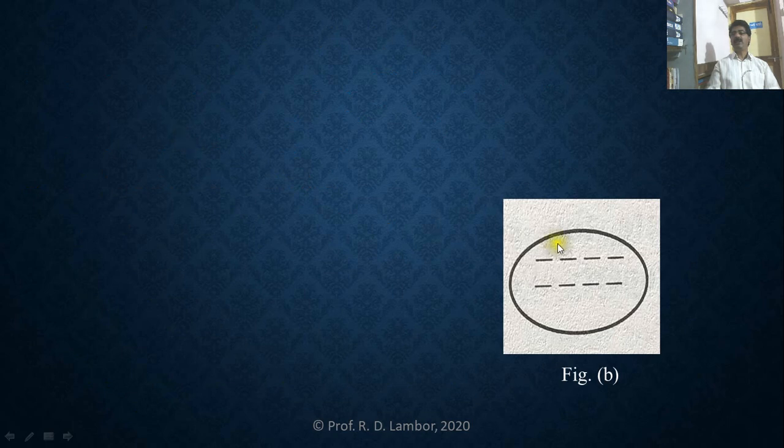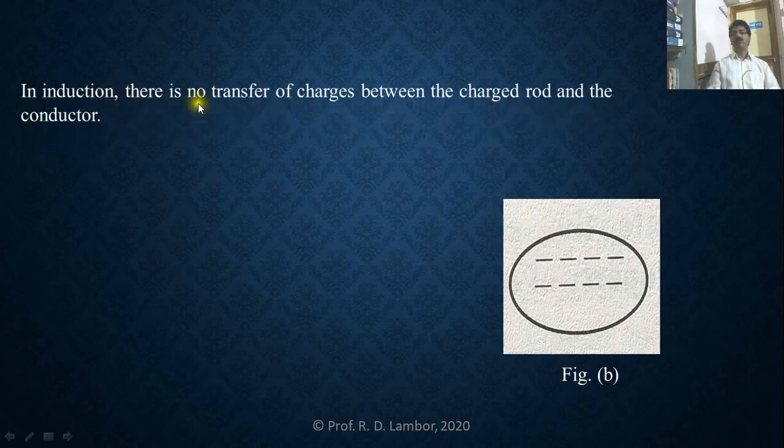So in induction there is no transfer of charges between the charged rod and the uncharged conductor. Only redistribution of charges takes place. The positive and negative charges in an uncharged conductor redistribute and accumulate at the ends of that conductor. There is no transfer of charges from the charged rod to the uncharged conductor. And as there is no transfer of charges from rod to conductor, what is happening?